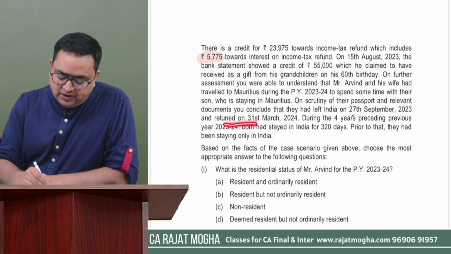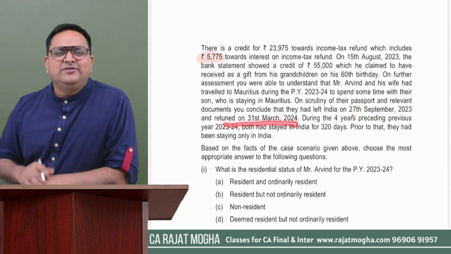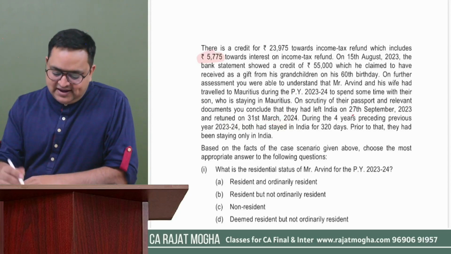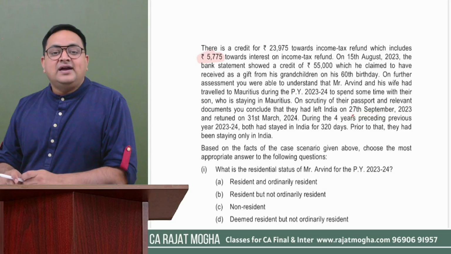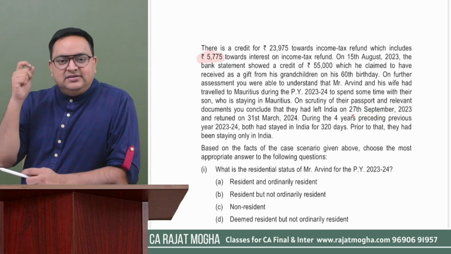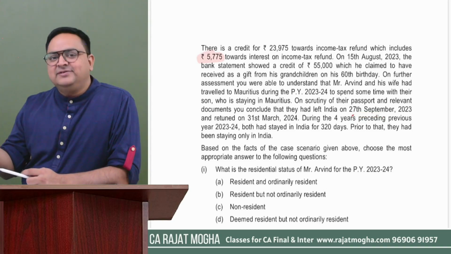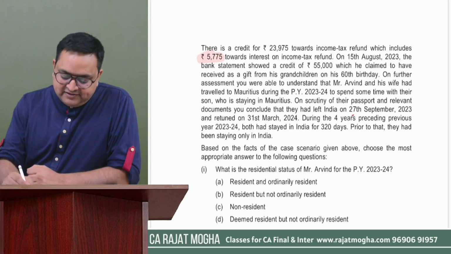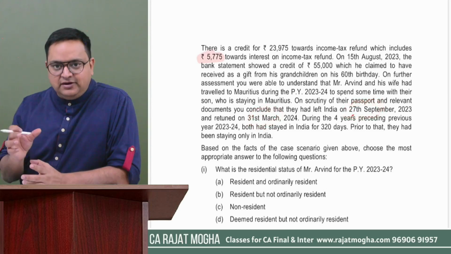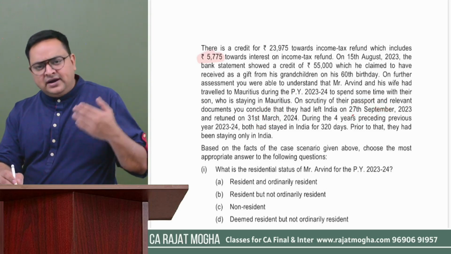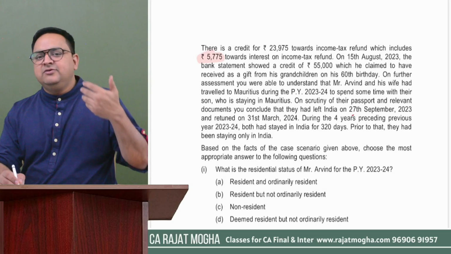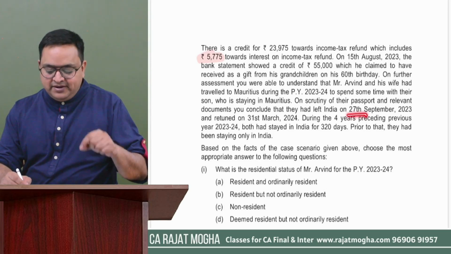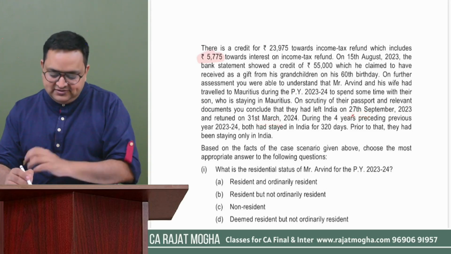And he returned back on 31st March 2024. 31st March 2024 is the last day for this year, right? So he came back on the last day and he left on 27th September. You understand, in residential status we have done that the day on which the departure date as well as the arrival date both are counted and they are taken as stay in India, right? So 27th September and 31st March will be included. Between these dates you will not include, because in between these dates he was outside India, but he was in India on 27th September. He was in India on 31st March. You will include this date.